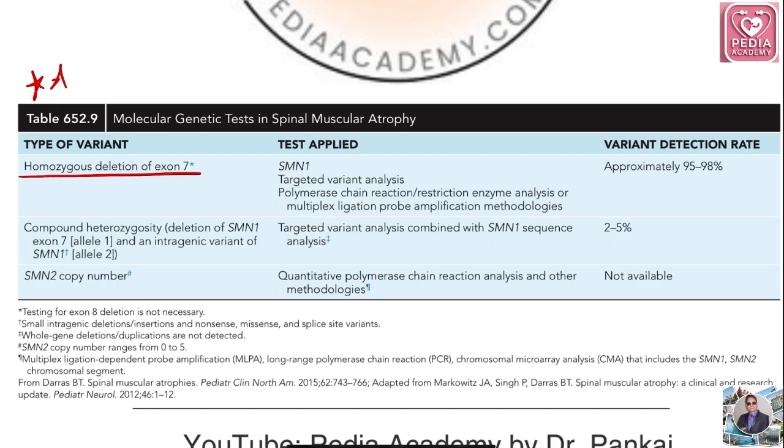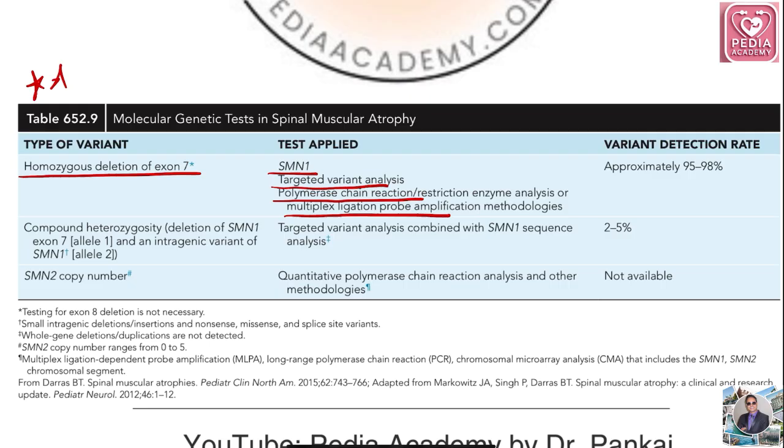The test applied is for the SMN1 gene. You have to do targeted variant analysis and polymerase chain reaction PCR analysis or MLPA, multiplex ligation-dependent probe amplification. So these are the tests applied.